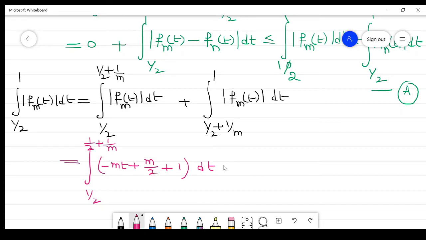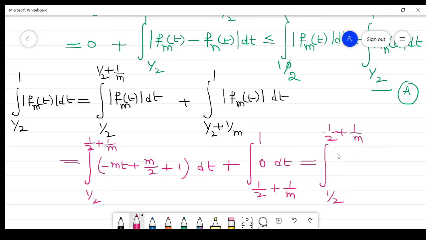Now plus the other part, where the value is 0 dt, because its value is 1/2 plus 1/m to 1, so this term is 0. So the total term is the integral from 1/2 to 1/2 plus 1/m of minus mt plus m/2 plus 1, dt, right?